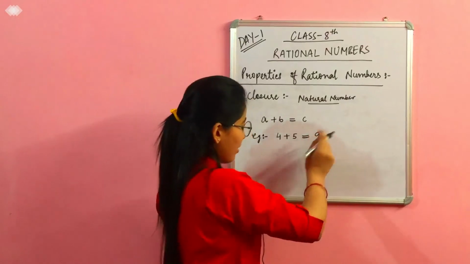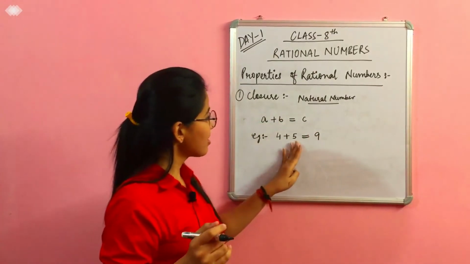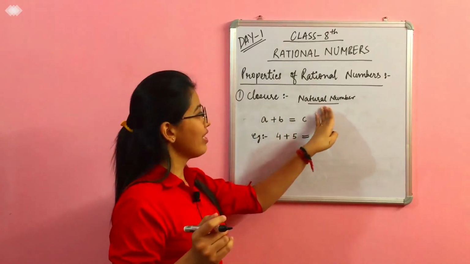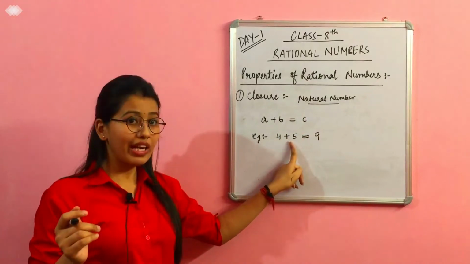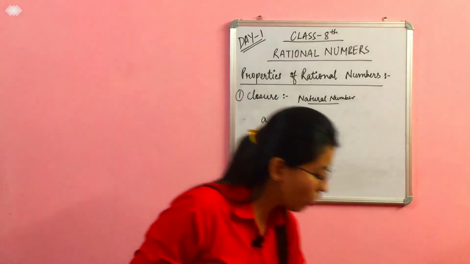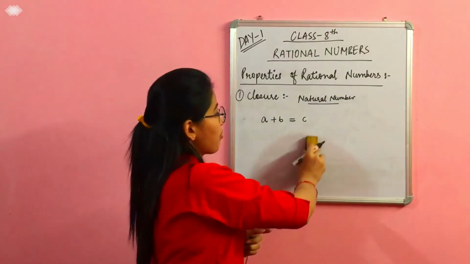Which will give you 9, which is also a natural number, right? So this closure property holds for natural numbers in the case of addition. Here we are taking the operation addition. Now let us take the operation subtraction.